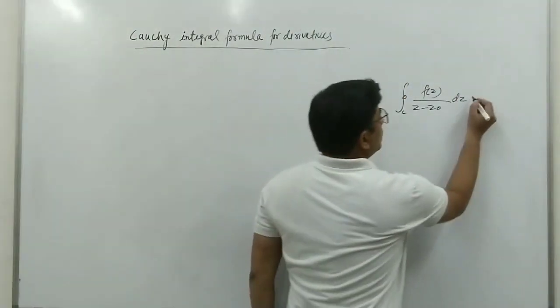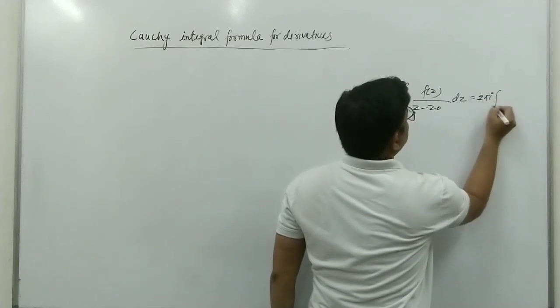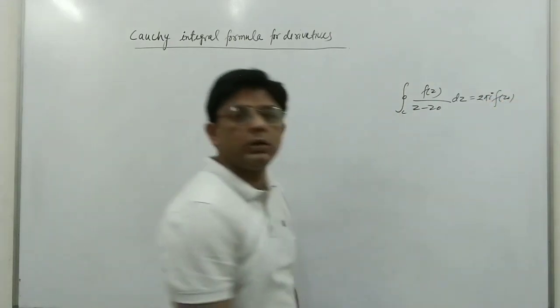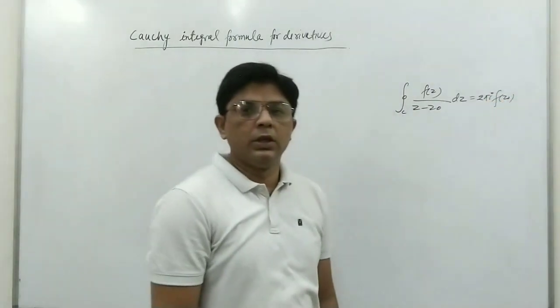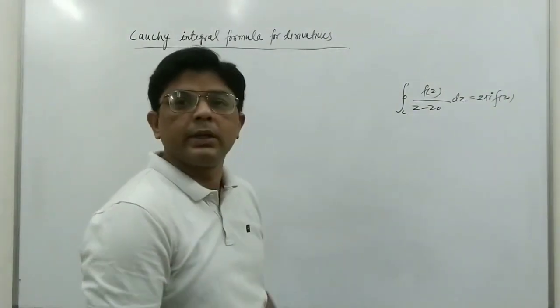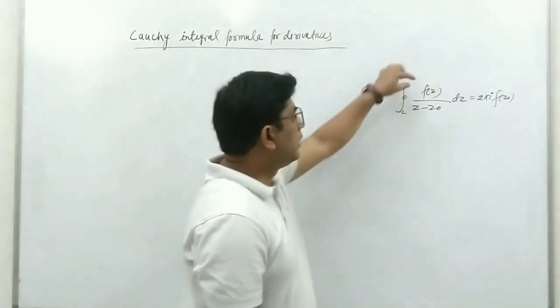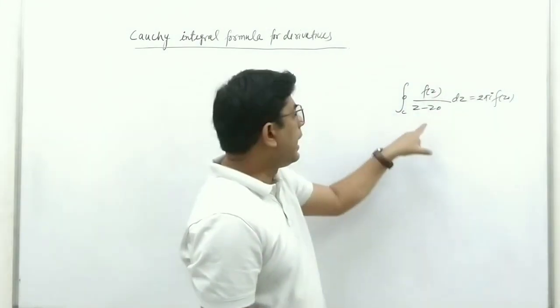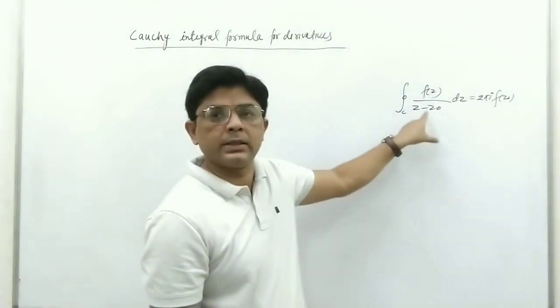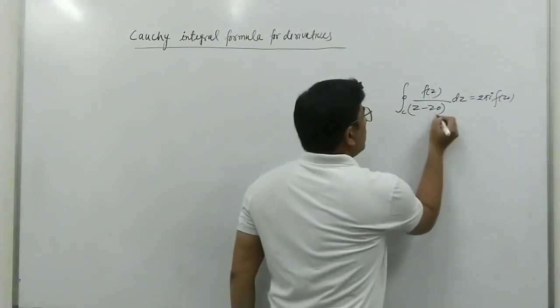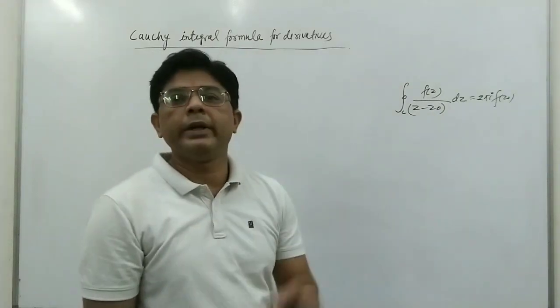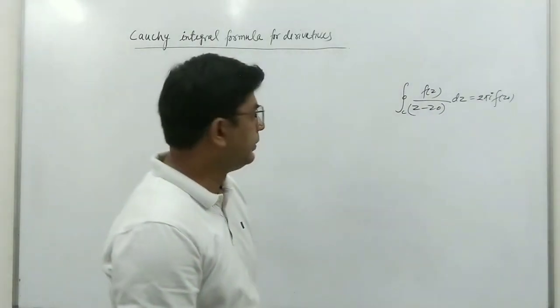It will be equal to 2 pi i f at z naught. This was Cauchy's integral formula. So we can find all integrals of this type, whenever the numerator is an analytic function and the denominator has a factor like z minus z naught. What was z naught? z naught is the point inside the given contour.